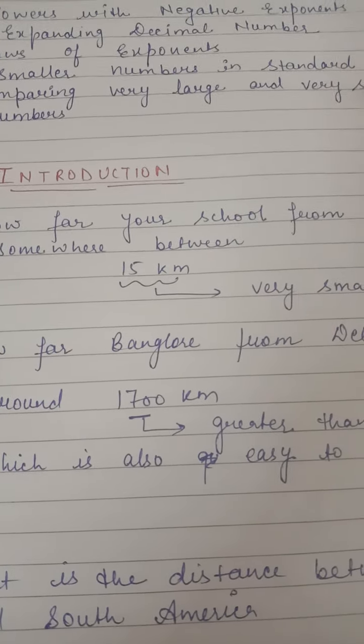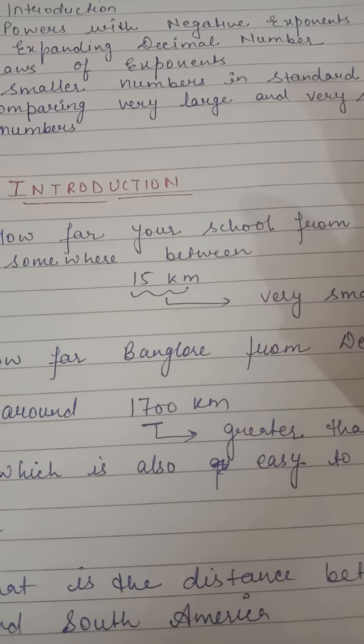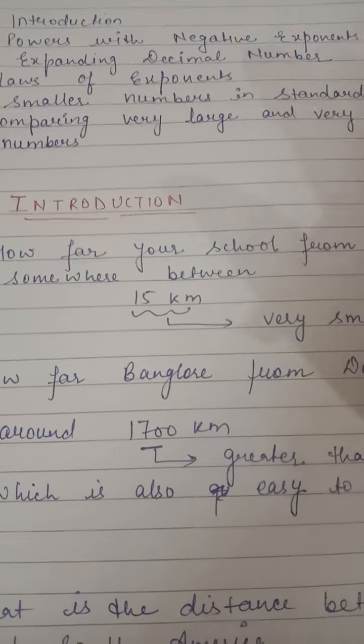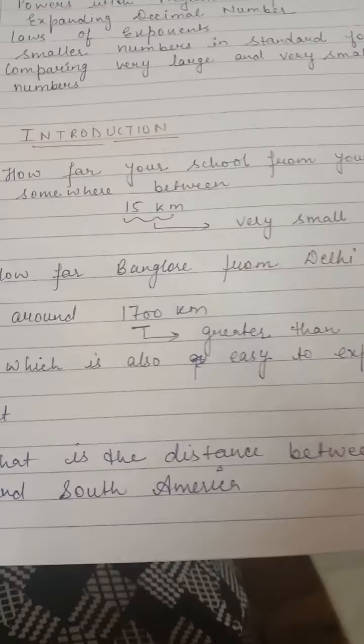We can express 1700 kilometer very easily, but in the next step, if I asked you what is the distance between India and South America, you will say that the distance is around 14,953 kilometer.